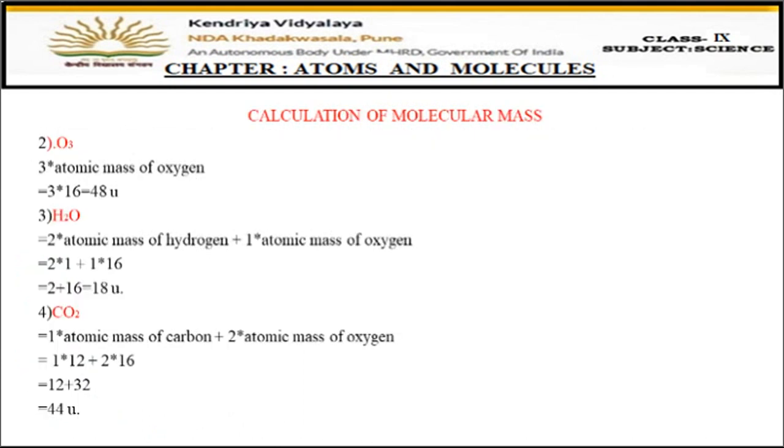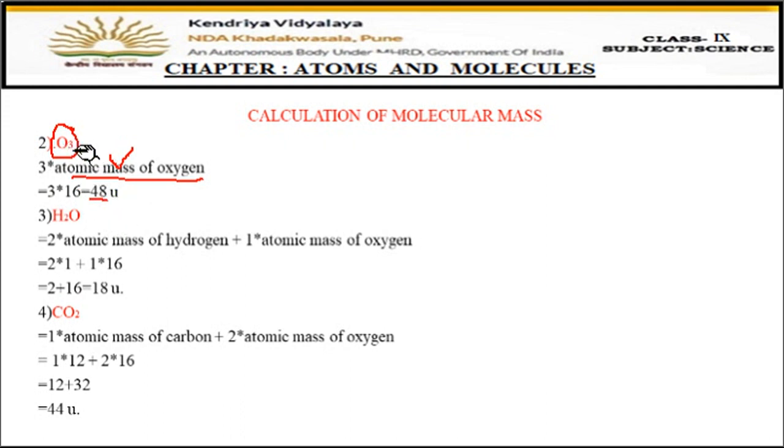Another example is O3. The atom here is oxygen, but there are 3 atoms in total. So we must know the atomic mass of oxygen, and that has to be multiplied by 3, because there are 3 atoms. So 3 into 16. 16 is the atomic mass of one oxygen atom. 3 multiplied by 16 comes to 48. So 48 is the molecular mass of the O3 molecule.